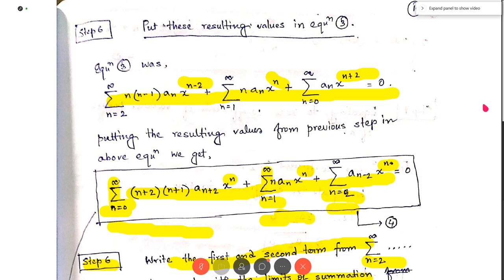Okay, now n equal to 2 to infinity. In this summation we are taking common all the terms in a single summation. Okay, so this has been written explicitly. This is the summation for the first term. This summation starts from n equal to 2 to infinity for the second term, and this summation starts from the third term. Okay. Now, up to this point, if anybody has a doubt, please tell me.